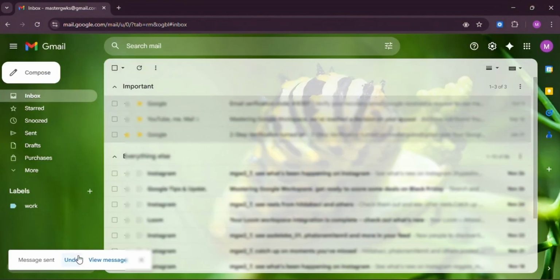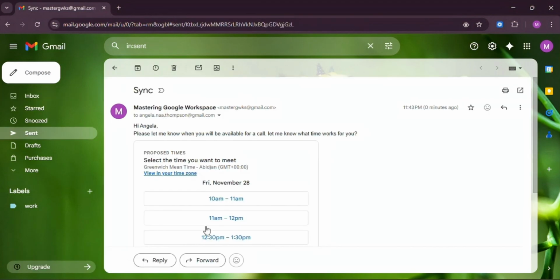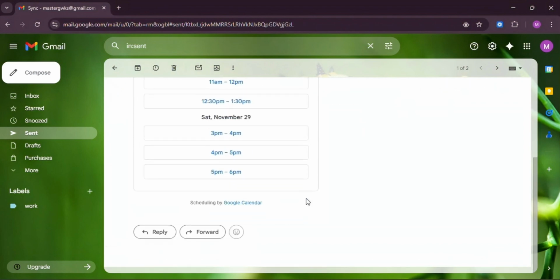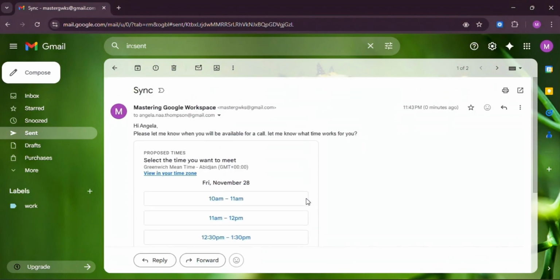And that's how you propose meeting times in Gmail using the Schedule a Time with Me feature. Perfect for students, professionals, teams, and anyone tired of endless scheduling messages.